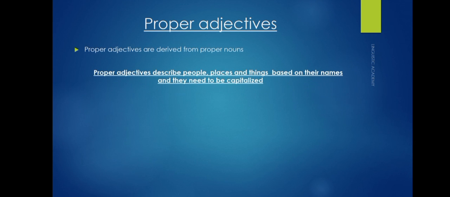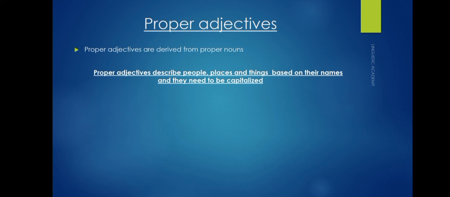Proper adjectives. Just recall in your mind a previous video in which we had discussed nouns and types of nouns and learnt that there are 2 types of noun, common noun and proper noun. Common noun refers to the generic things while proper noun refers to specific things. Here, while discussing proper adjectives, we can say that these are derived from proper nouns. Since they are derived from proper nouns, they describe people, places and things based on their names.